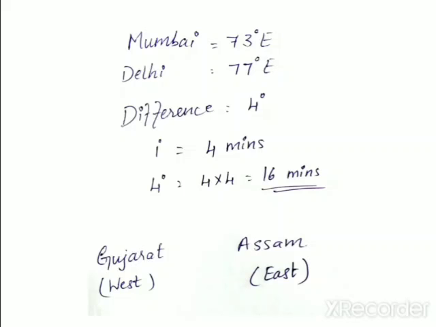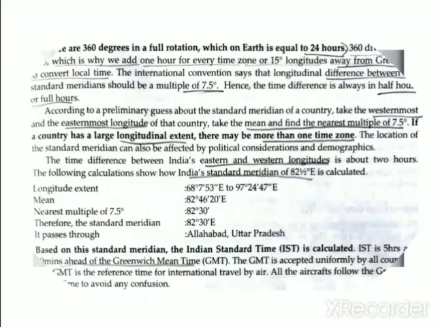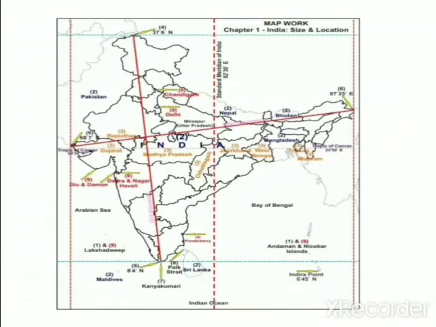To avoid this, we follow the standard time. What is standard time? It is based on the central longitude or central meridian that passes through the country, which may pass through an important city or town. So in order to have a standard time, we have to find the central meridian that passes through India. Which is that central meridian? You can see here it is 82.5 degrees east. This we call the standard meridian of India. It passes through Allahabad.